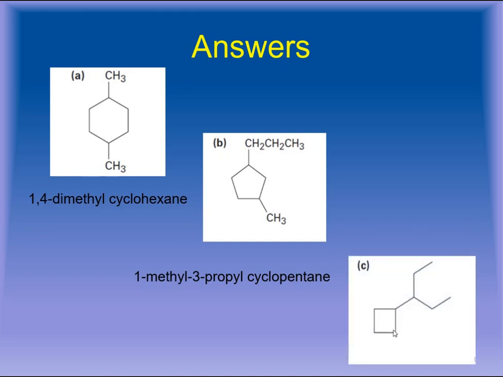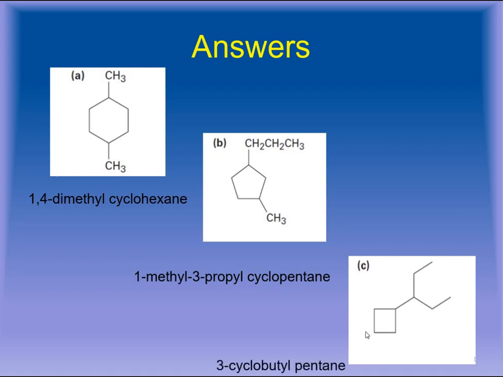Similarly, in this compound, now you will have to see there are 4 carbons in the cyclo chain and otherwise 1, 2, 3, 4 and 5 carbons in the normal chain. So we are going to choose this one as the parent chain and this will be treated as a substituent.